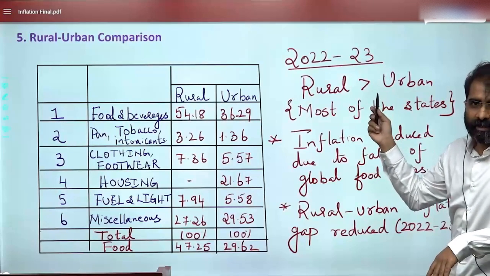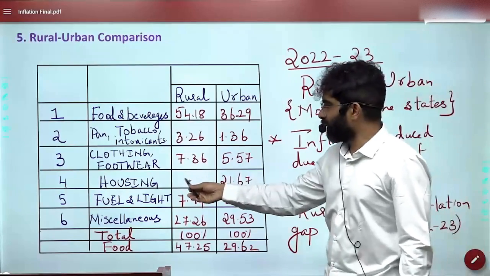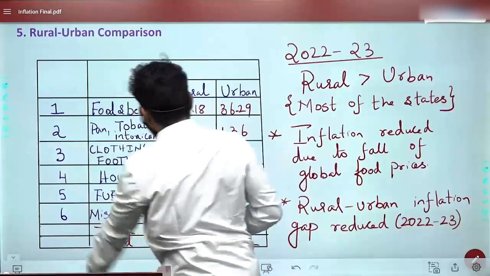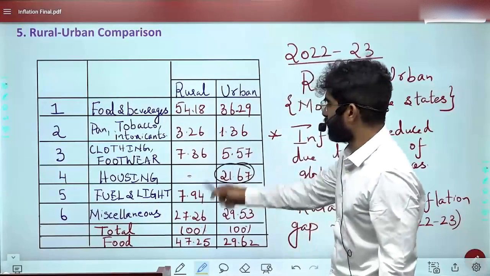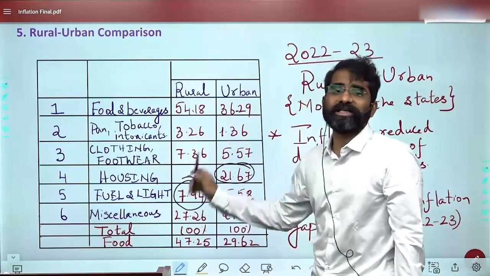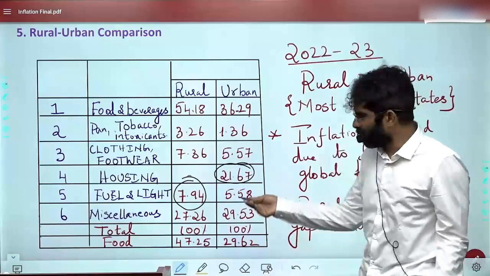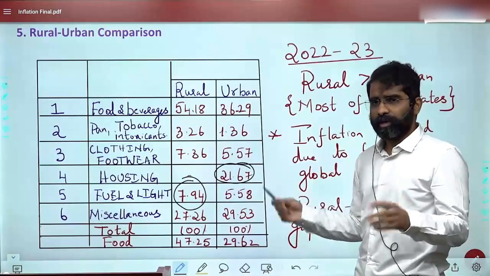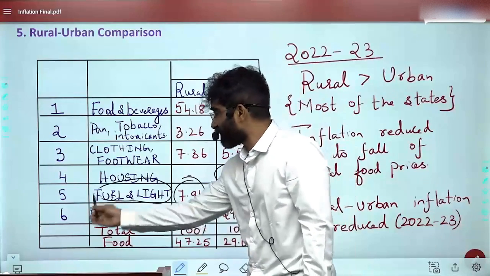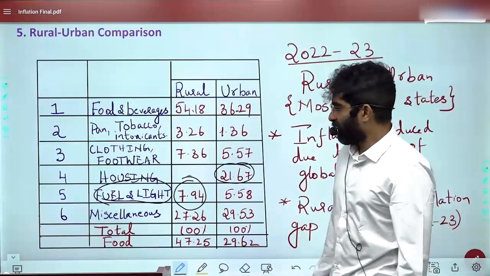Is that clear, everybody? So one is the weightages, a very important aspect here. Housing is 21.67. Fuel has more proportion. Fuel and light are more sensitive for rural than urban. Urban people have more income, so spending is not an issue for them.